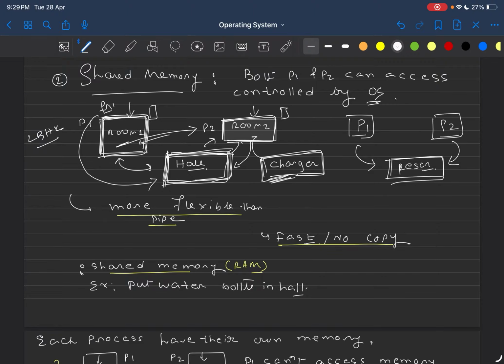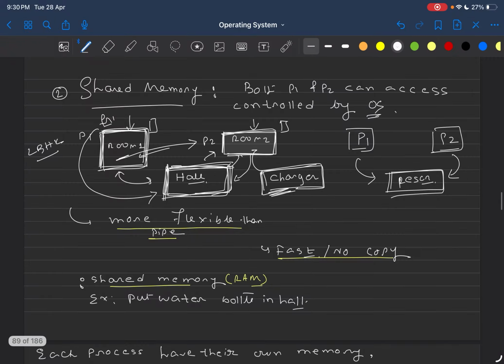So if you compare shared memory and the pipe, you will find that the shared memory approach is much more flexible than the pipe, because the pipe was one directional: always one process will write and another process will read. But in shared memory, one process can read and write, and another process can read and write. Just like P1 can read and write this shared resource, P2 can also read and write this shared resource. So shared memory is much more flexible compared to the pipe.